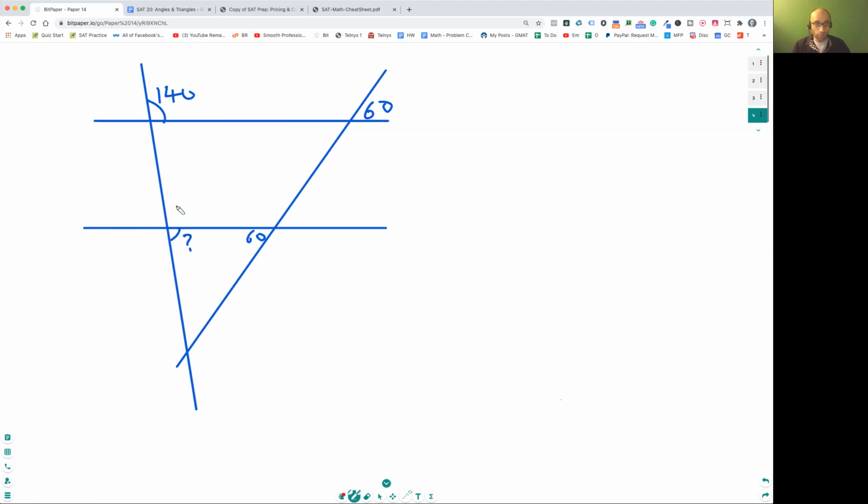Yes. So first of all, remember this is 140, so this is going to be 40, and so this is one system over here, right? Remember what I told you? This is 40, so this is 40. Okay, so this is 40, this is 60, and now what do you think is this? 40 plus 60.